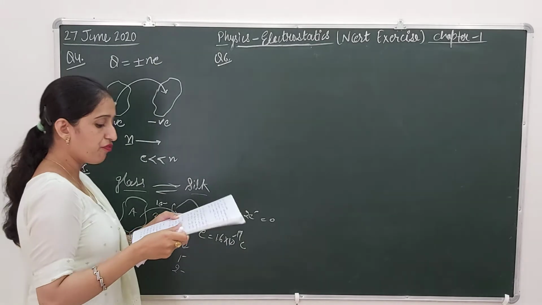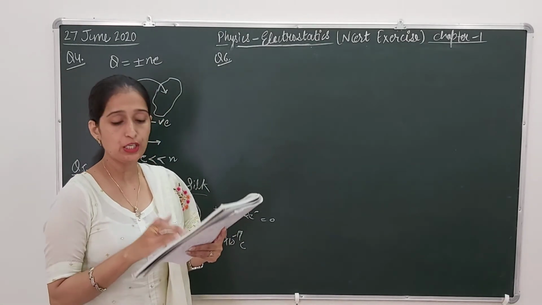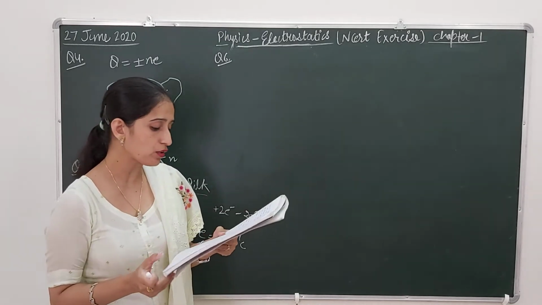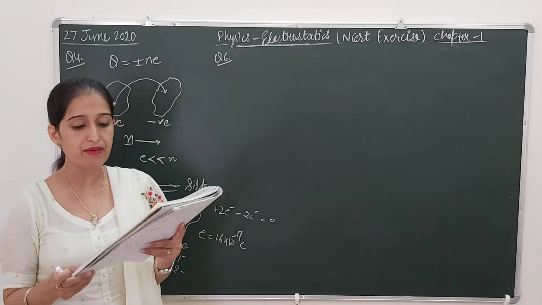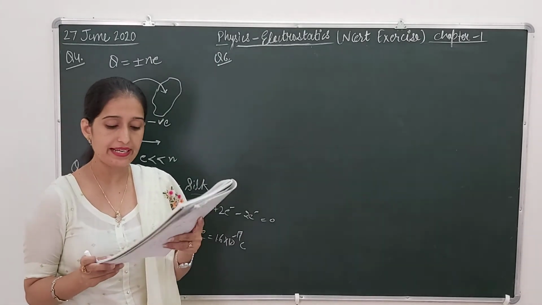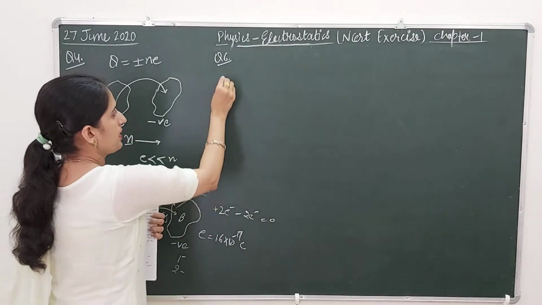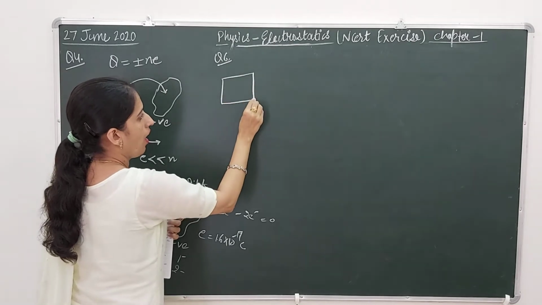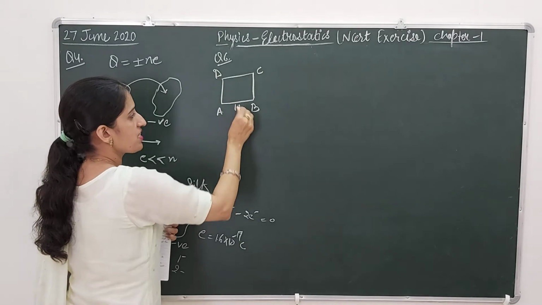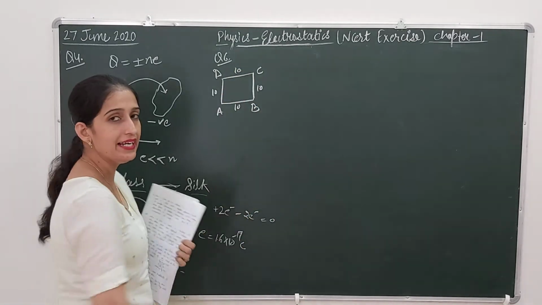It says that four point charges, QA equals 2 microcoulomb, QB equals minus 5 microcoulomb, QC equals 2 microcoulomb and QD equals minus 5 microcoulomb, are located at the corners of a square ABCD of side 10 centimeter. Because it is a square, every side will be 10.